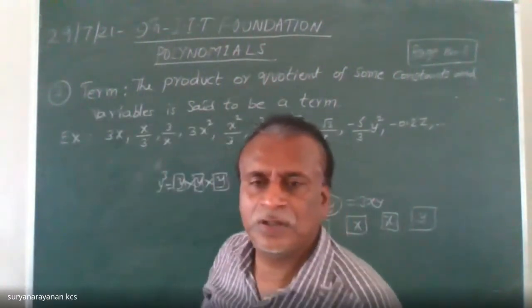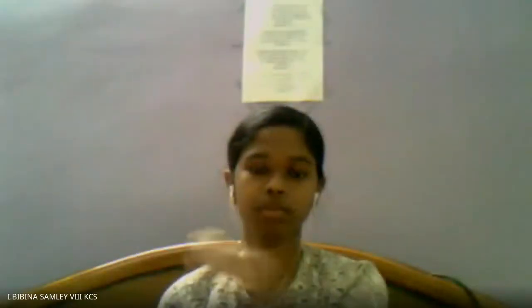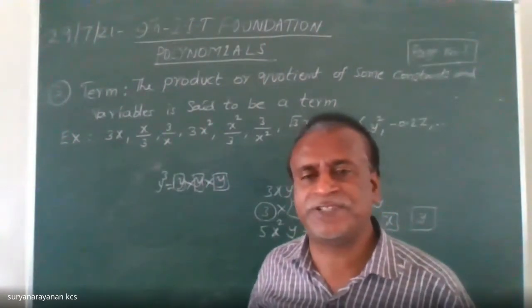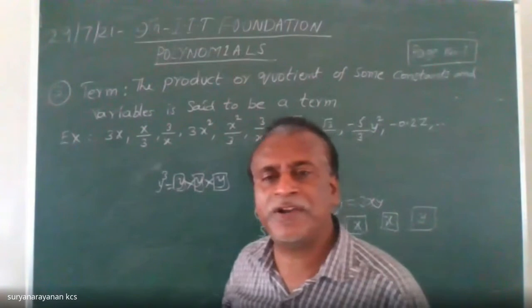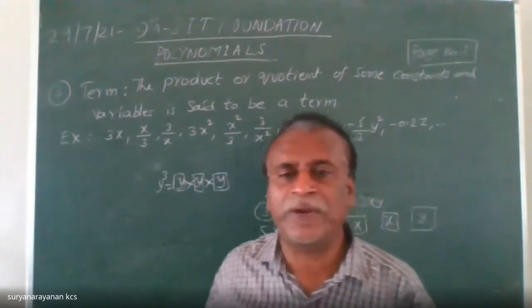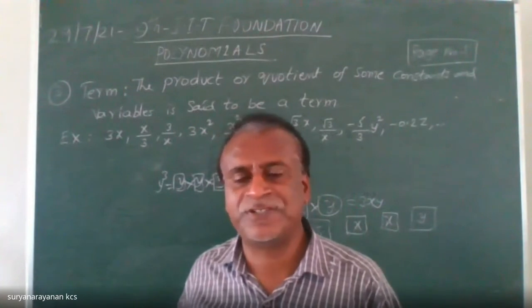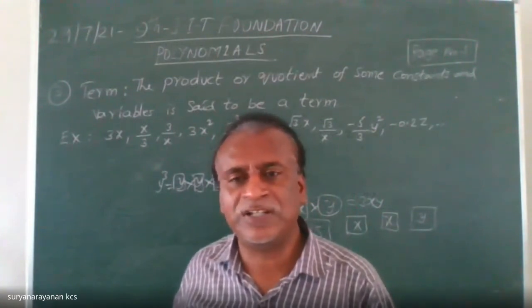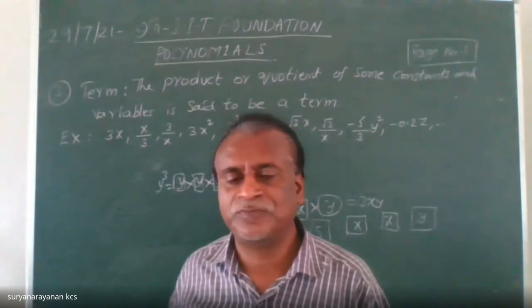You should learn the basic, fundamental points of any topic. Without knowing the fundamental concepts, you can't understand the topic thoroughly.